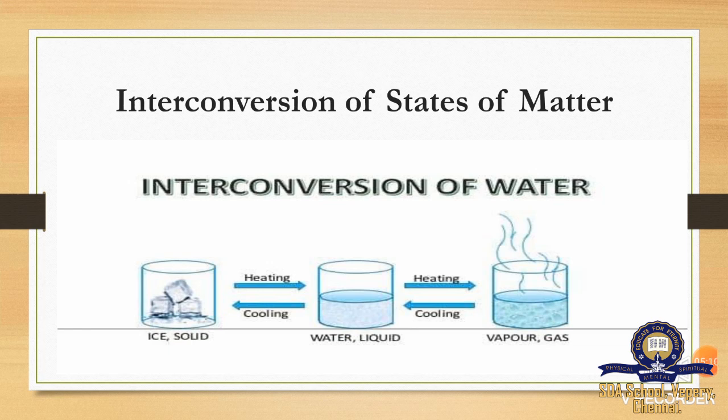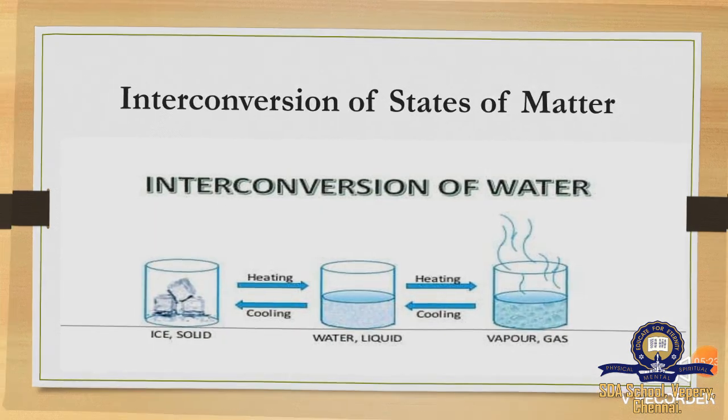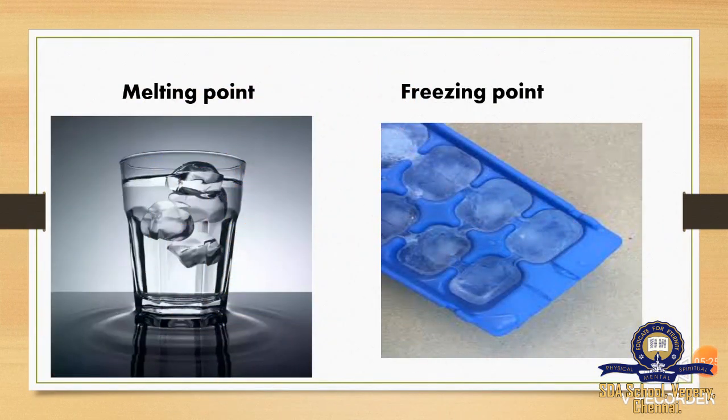So on heating ice cubes, we get water, and when we heat water, we get steam, that is water vapor. On cooling, steam is converted into water. Similarly, on cooling, water is converted into ice cubes. So this changing is called as interconversion of states of matter.